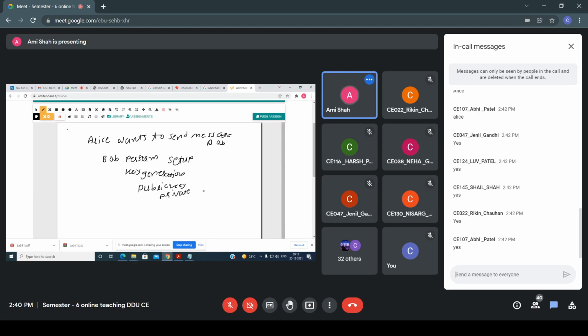So now see here, for key generation, any key algorithm can be used. If Alice wants to send a message to Bob, at that time Bob performs the setup, and for key generation Bob is using the RSA algorithm. Clear what I'm trying to say? So Bob is using the key generation algorithm of RSA.